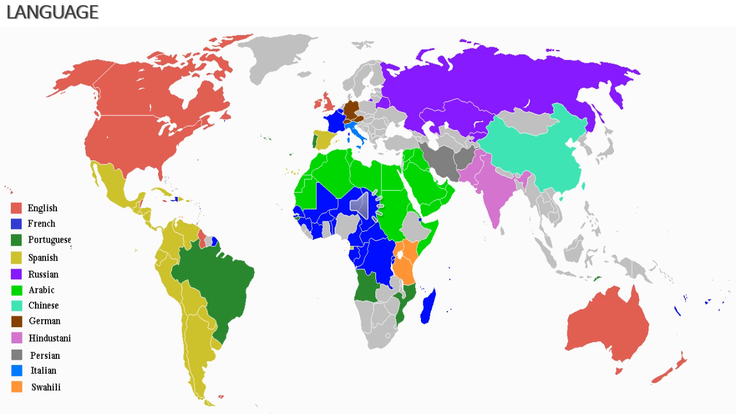The major languages in the world are Tamil, Hindi, Chinese, English, Spanish, Portuguese, Russian, Arabic and German. These are the languages spoken by the people of the world. There are thousands of languages spoken in the world, and among them, some of the important languages are Tamil, Hindi, Chinese, English, Spanish, Portuguese, Russian, Arabic, and German.